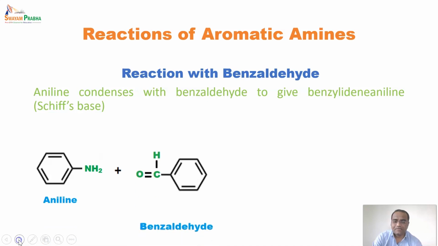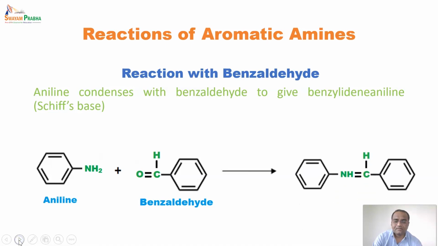So aniline reacted with benzaldehyde, the structure of benzaldehyde, and structure of benzylidene aniline. And it is also called Schiff base. So this can be utilized for further reactions; in many synthetic reactions, Schiff bases are utilized.